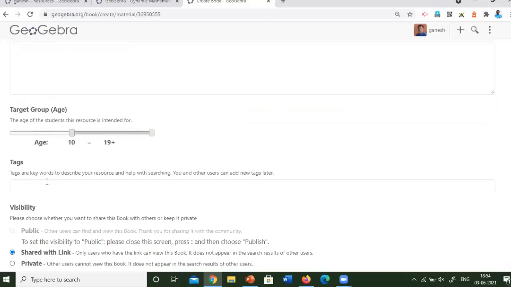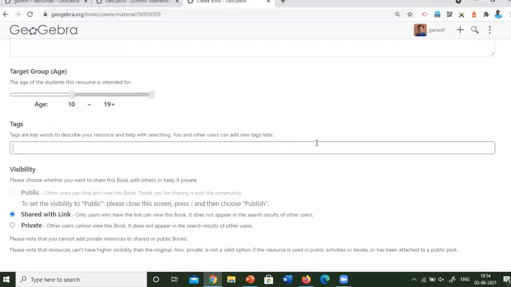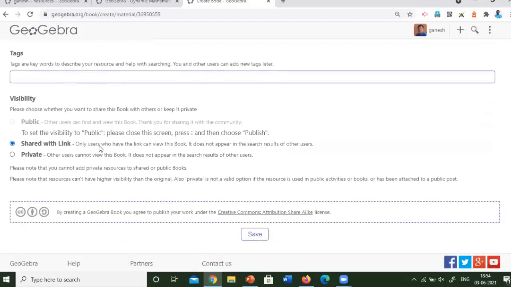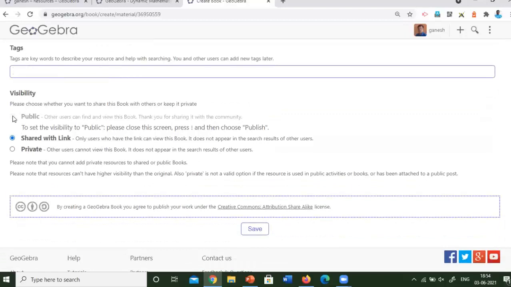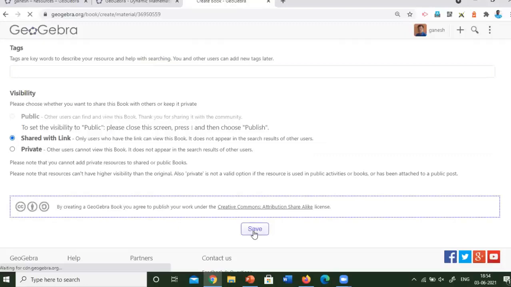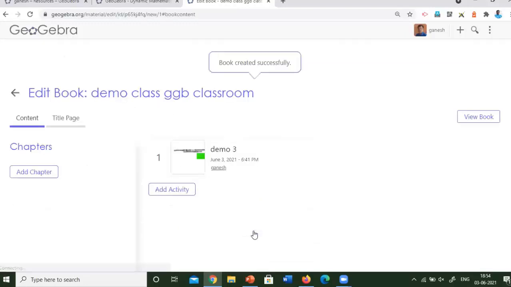age of the students, and also you can put the tags, so that it will be easy for the users to search whenever possible. And then you have to click it as public. After that, I will show you what happens when it is public, then click save. Now the activity is created as a book.